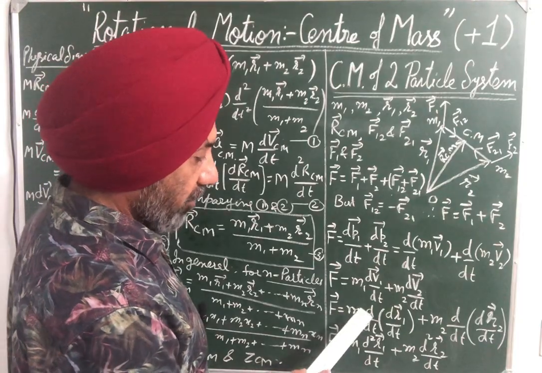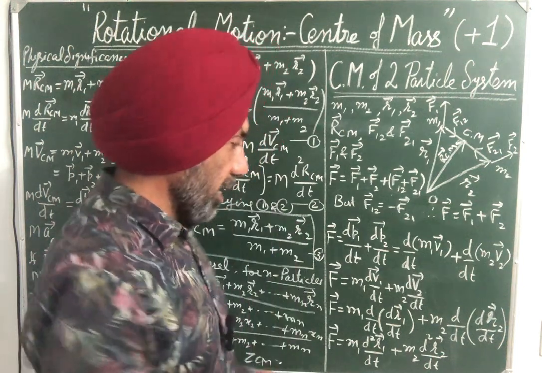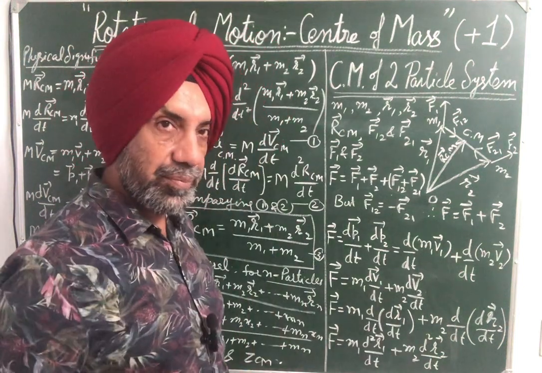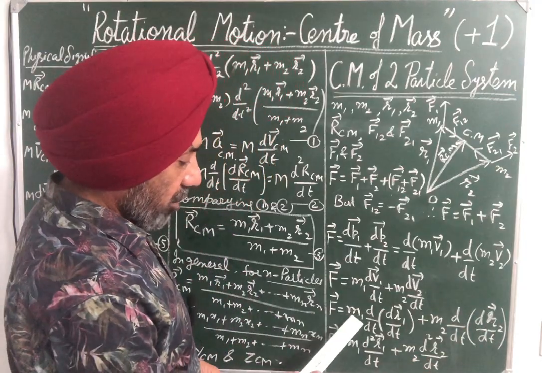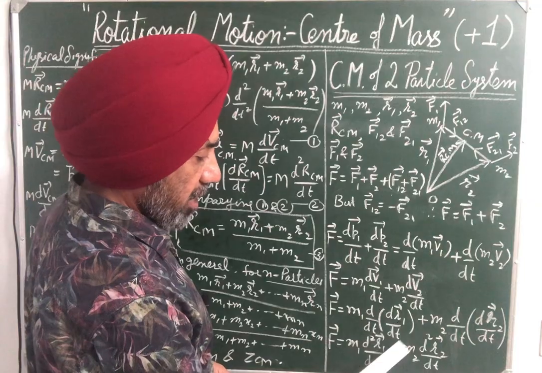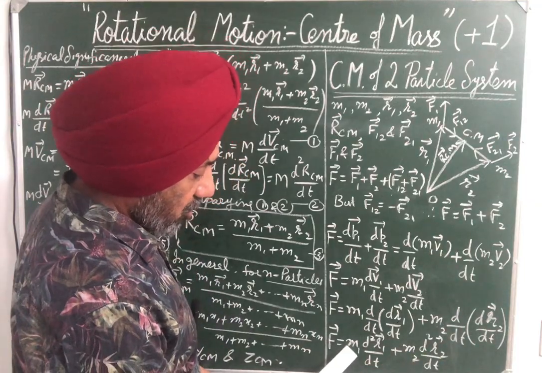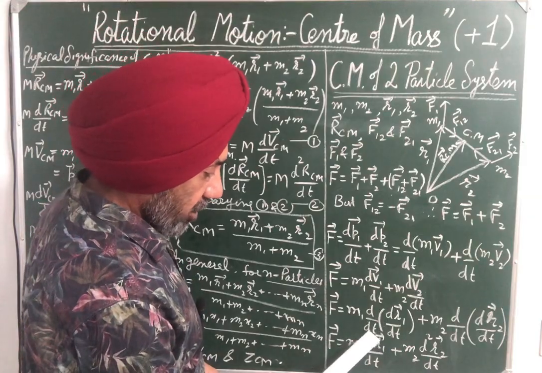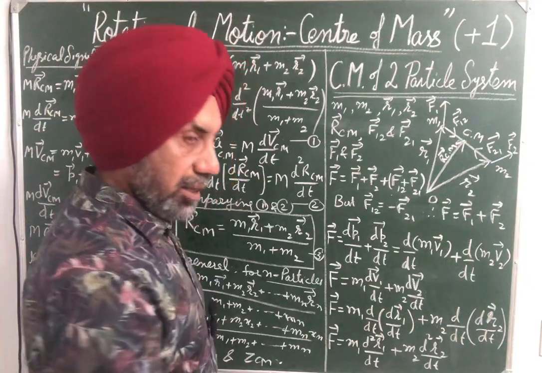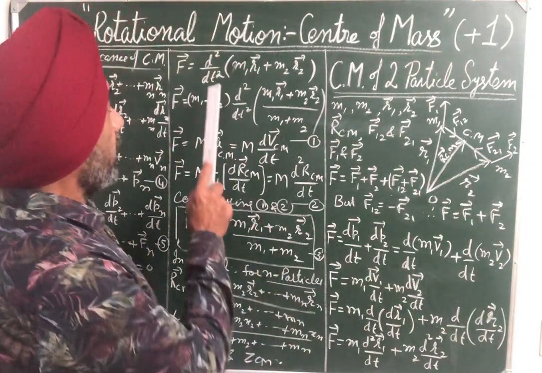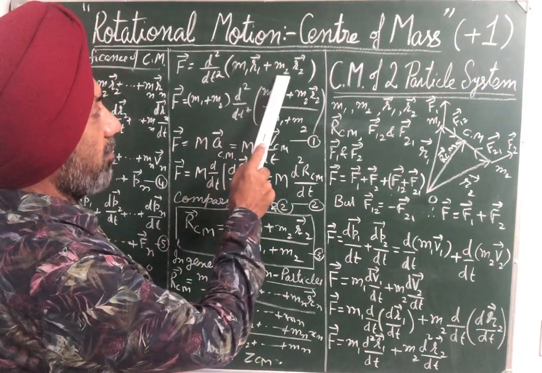Now this v1, velocity, is rate of change of displacement. That is, we can write v1 as dr1 by dt. We can write v2 as dr2 by dt. So F vector will be equal to m1 d by dt dr1 by dt plus m2 d by dt dr2 by dt. Or F vector is equal to m1 d2 r1 by dt2 plus m2 d2 r2 by dt2. Now taking d2 by dt2 common, we have m1 r1 vector plus m2 r2 vector.